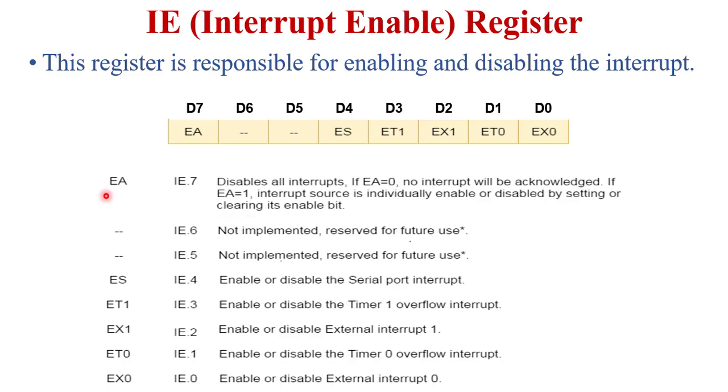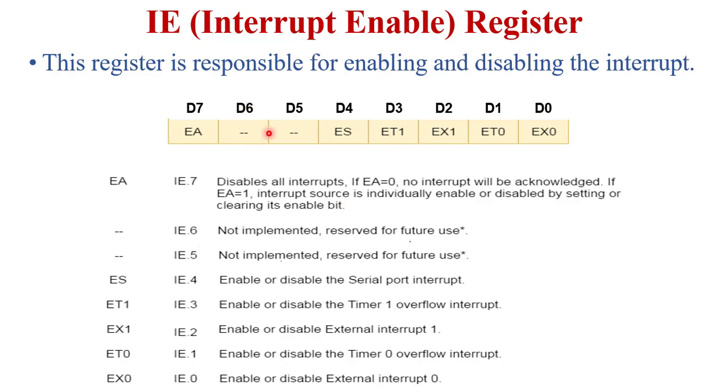1 means enable and 0 means disable. First is the function of the EA pin, the D7 pin. This pin is used to disable all the interrupts. If this pin is 0, or this bit is reset, all the interrupts will be disabled, meaning no interrupt will be acknowledged by the microcontroller. And if the EA pin is 1, or set, the interrupts are enabled or disabled by the individual bits, meaning the enabling and disabling of each individual interrupt depends upon the status of these 5 bits.